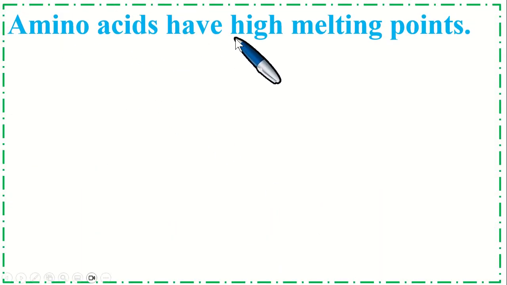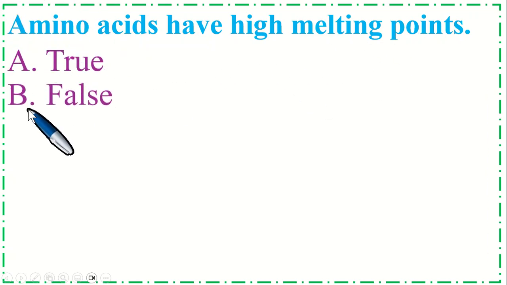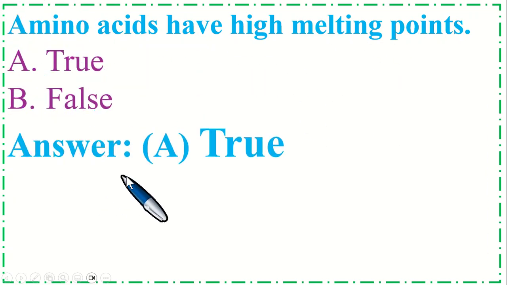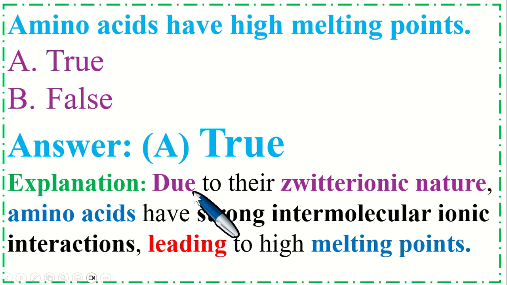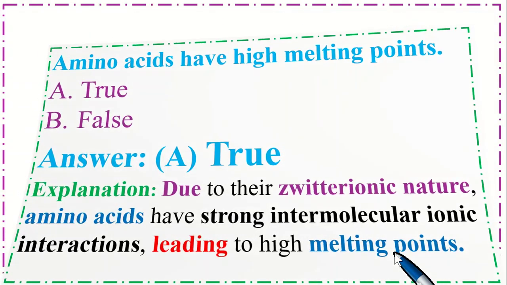Amino acids have high melting points. Option A true, B false. So the correct option is A true. Explanation is due to their zwitterion nature, amino acids have strong intermolecular ionic interactions leading to high melting points.